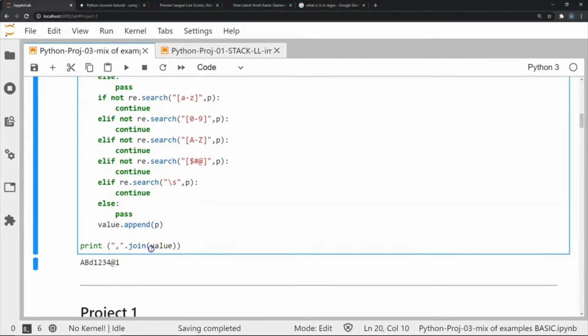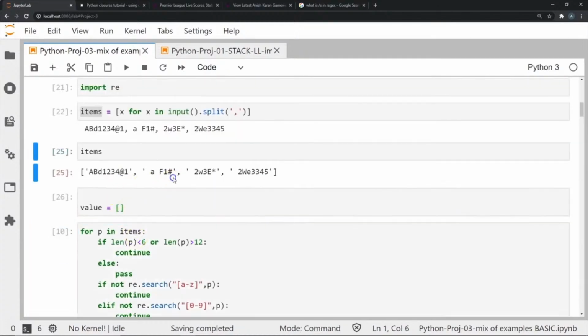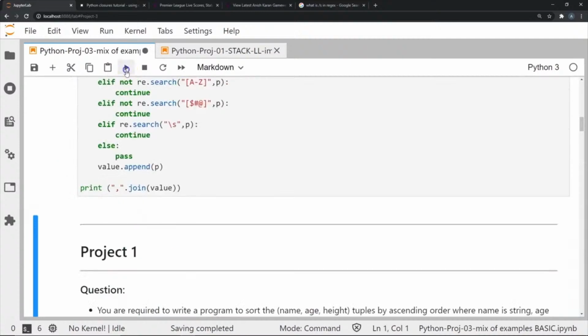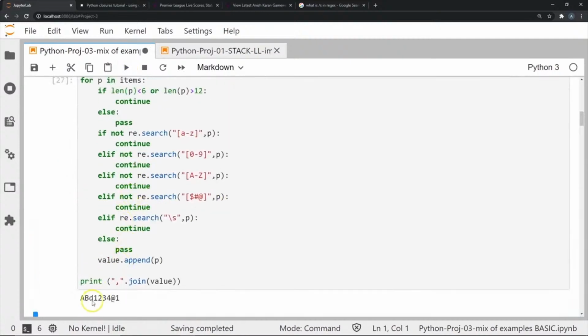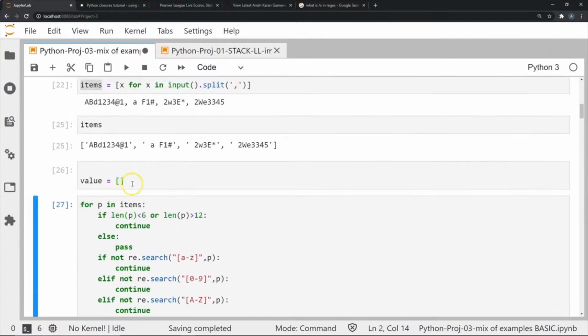Now finally, we're going to print out all the valid passwords. Just by a quick look, you can see here this is a valid password, right? So let's execute this and see what we get. If you see here, we only get one valid password, and let's look at why some of these did not turn out to be valid.